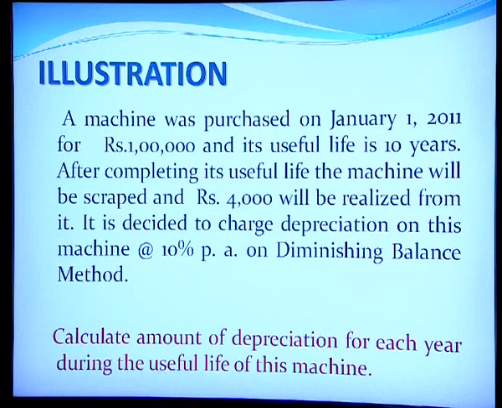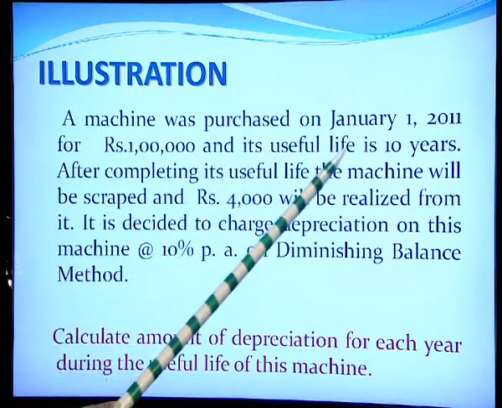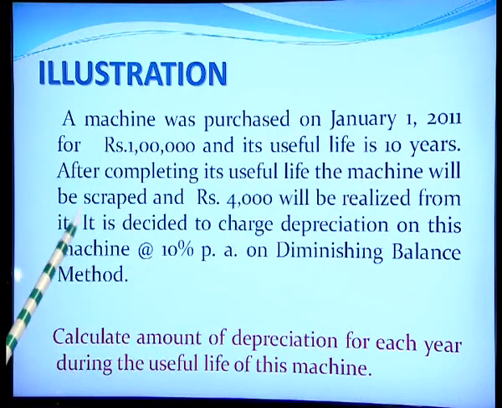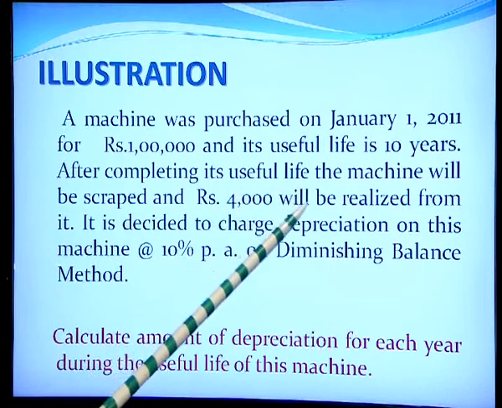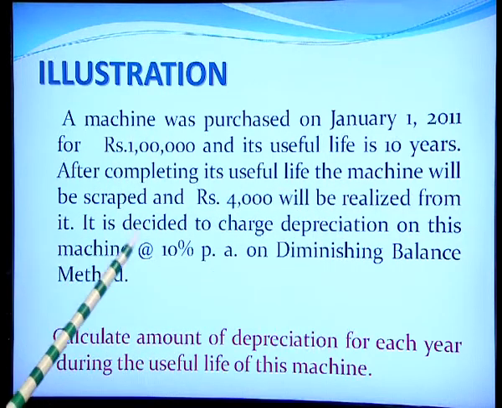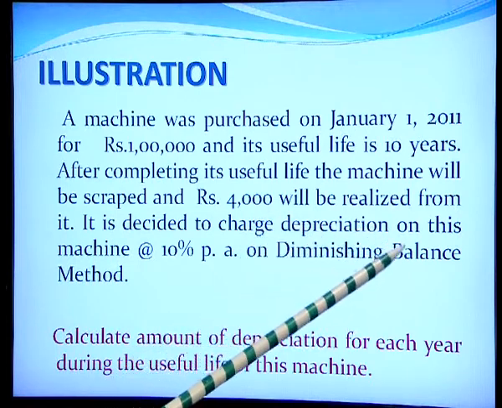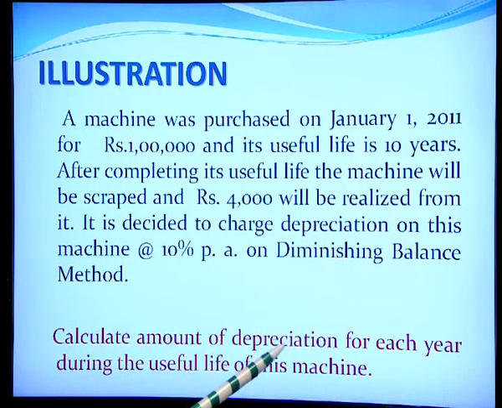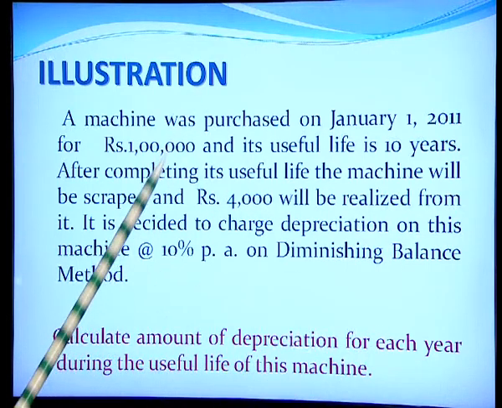Now, let us take an illustration to understand how the diminishing balance method works. A machine was purchased on 1st January 2011 for rupees 1 lakh and its useful life is 10 years. After completing its useful life, the machine will be scrapped and rupees 4,000 will be realized from it. It is decided to charge depreciation on this machine at 10% per annum on diminishing balance method. Calculate the amount of depreciation for each year during the useful life of this machine.